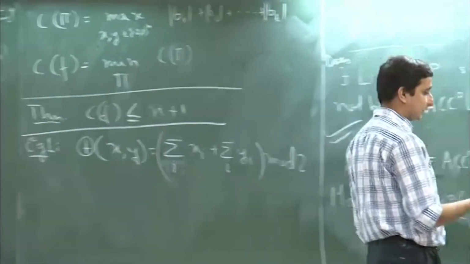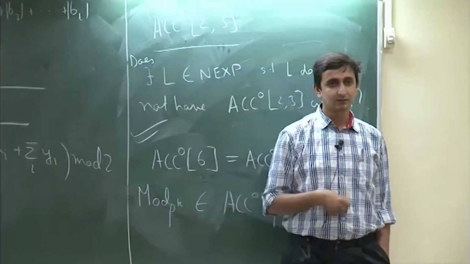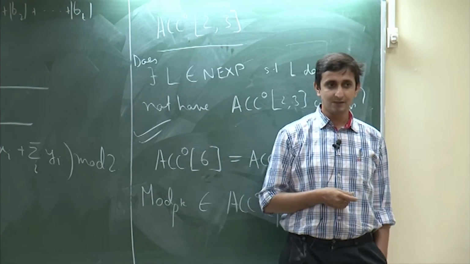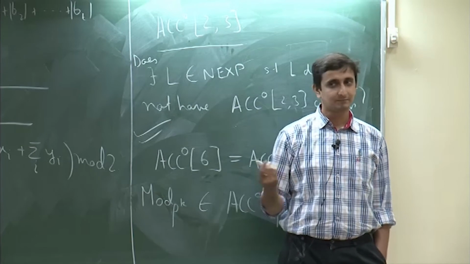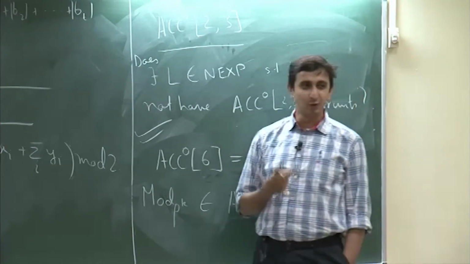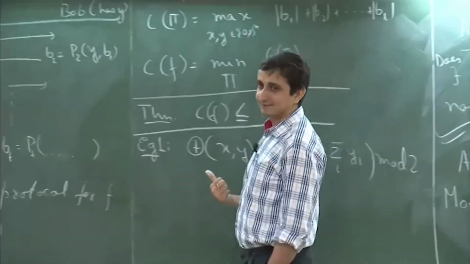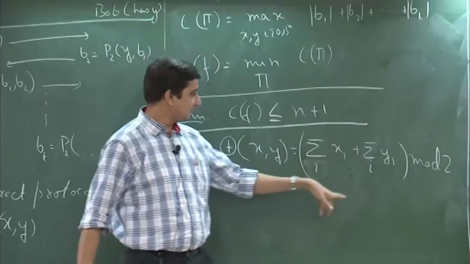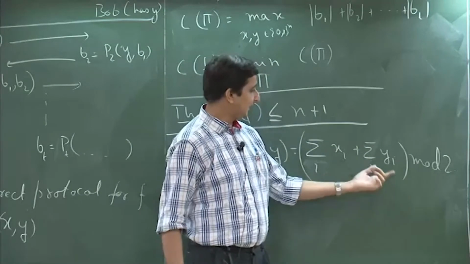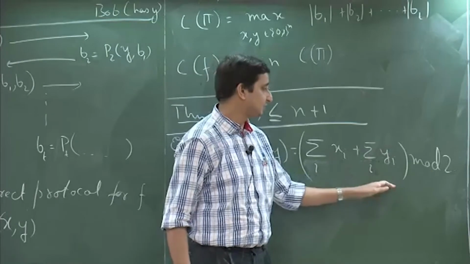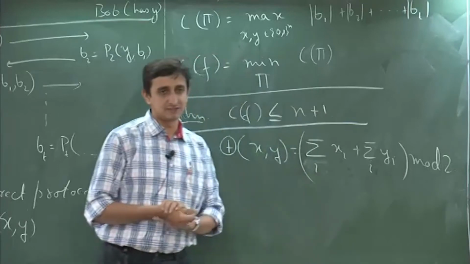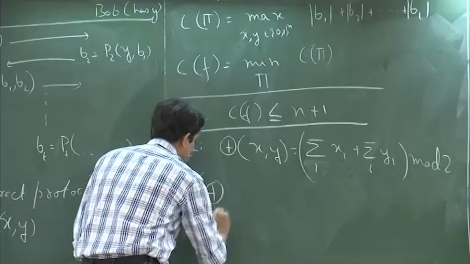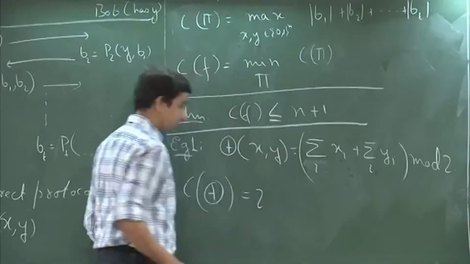Alice has x, Bob has y, and they want to compute this. Okay, and then one sends to the other the sum mod 2, to be precise. Exactly. So, Alice computes this quantity, she sends that bit to Bob, and then Bob computes his quantity and takes the XOR with whatever Alice had sent and outputs that. So, this parity function has a communication complexity 2.